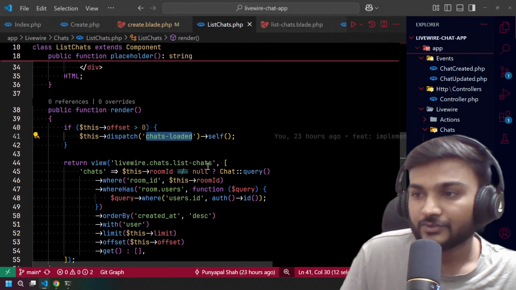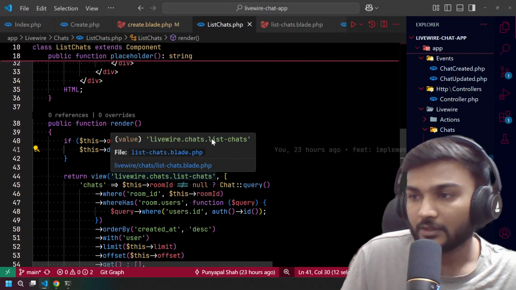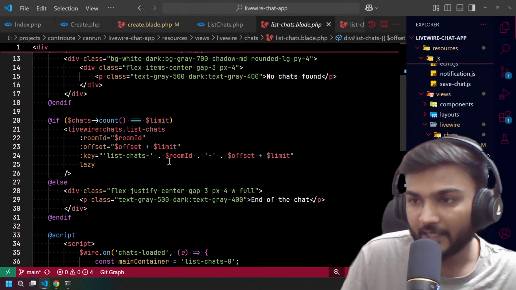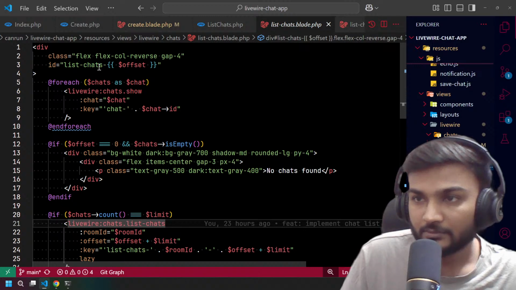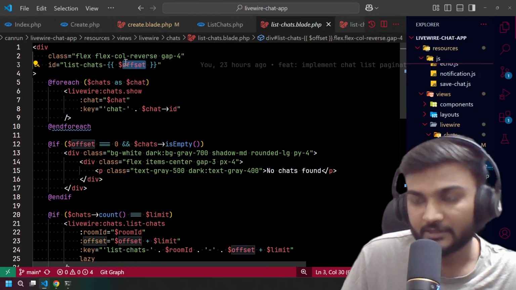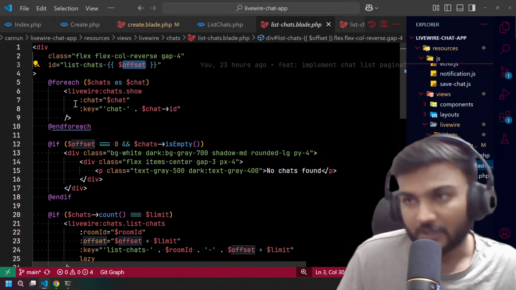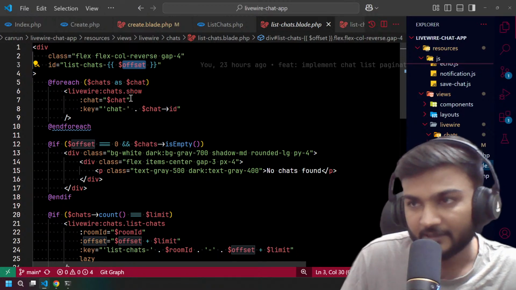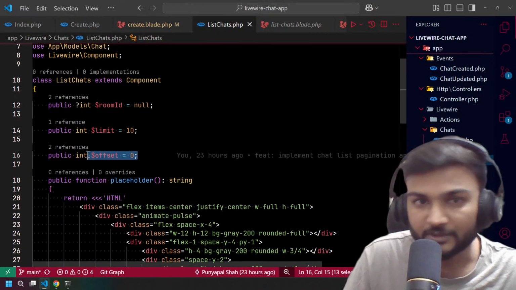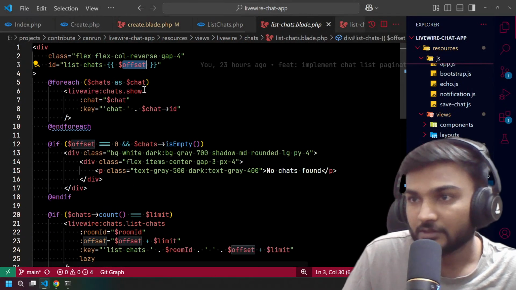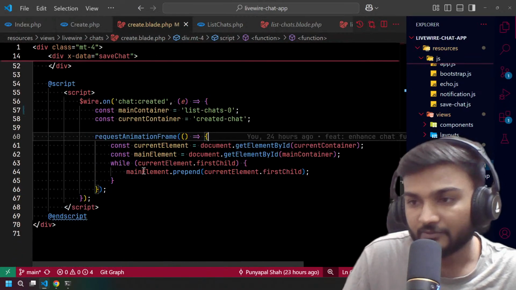Of course, we will have that particular ID over here where we load all the chats in the list chat. So list chat offset: we will have offset 0 for the first chat. That's how we start this whole thing with offset 0. So the main container will be list chat offset 0, so list chat 0. That's why we move.